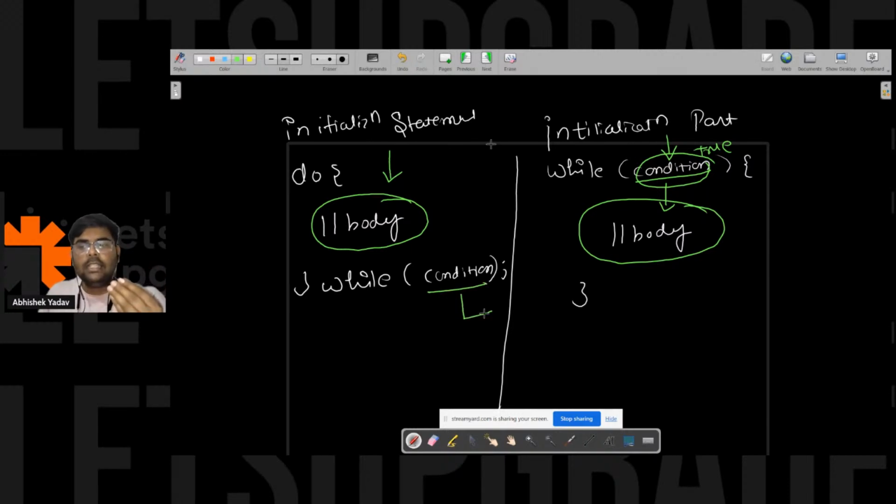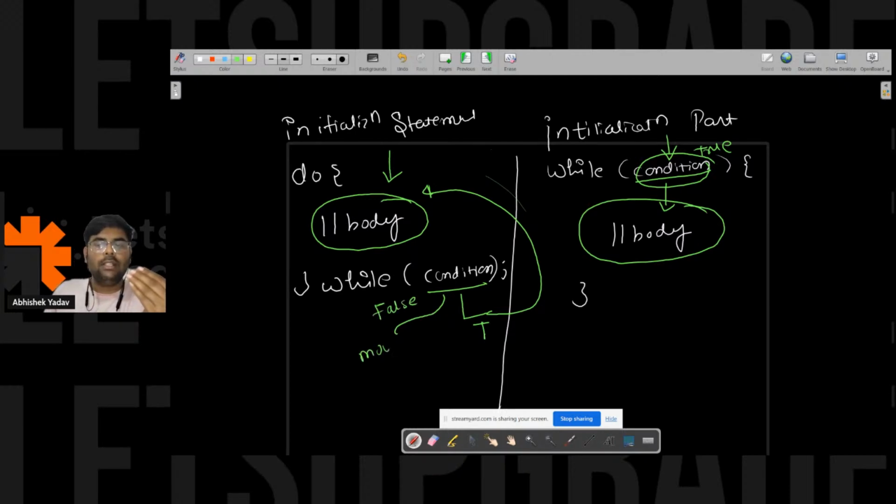If the condition is true, then again you will move inside the body, again you will execute the body of do while loop, and again you will check the condition. This process will continue till the time you get the condition as false. The moment you get the condition as false, you will move out of the do while loop. So the body of the do while loop will get executed for the first time, right everyone?